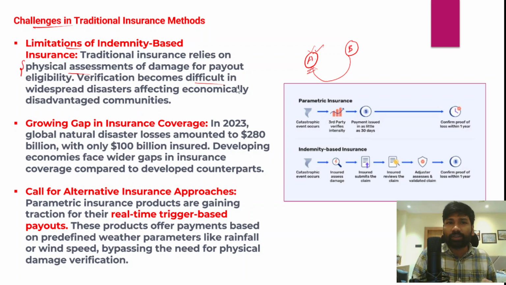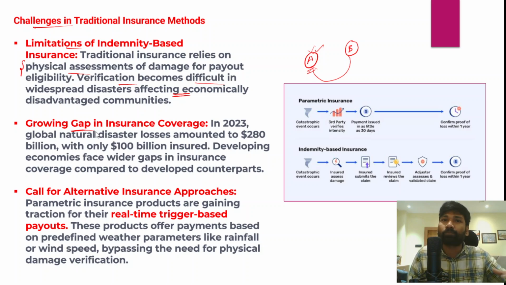So in that particular scenario, physical verification becomes very difficult, and the policy or claim settlement would be further delayed. Therefore, it would affect economically disadvantaged communities further, even if they are covered with insurance. And after that, we should also understand the growing gap in insurance coverage. When we talk about the insurance coverage gap, we have already discussed that this gap is between the developed countries and the developing countries.